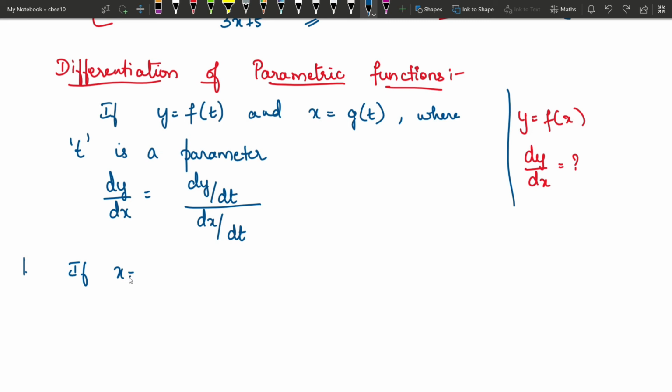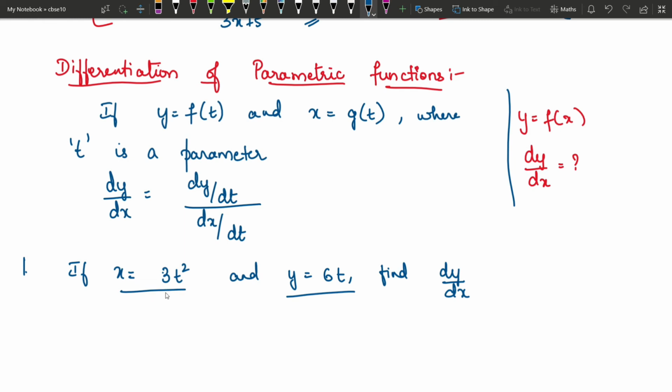Okay, if x is equal to 3 into t square and y is equal to 6t. Find dy by dx. Okay, so as soon as you see here, you know it is parametric, because all this while you had only one function. y was expressed as a function of x. Now here you have two functions given. y is expressed as a function of t, x is also expressed as a function of t.